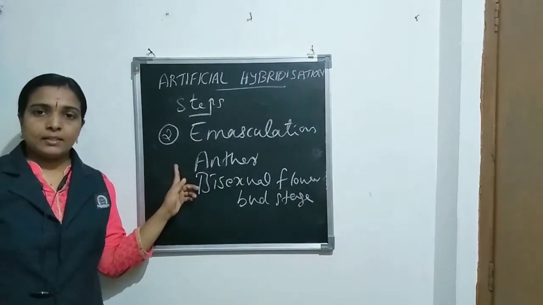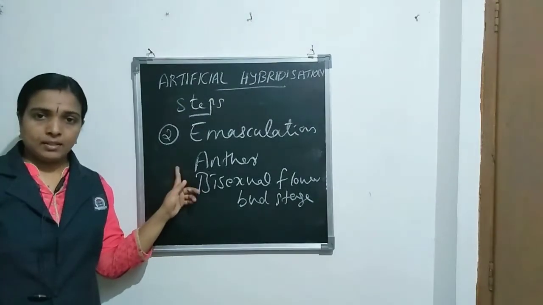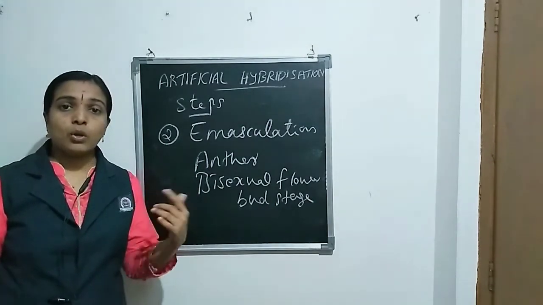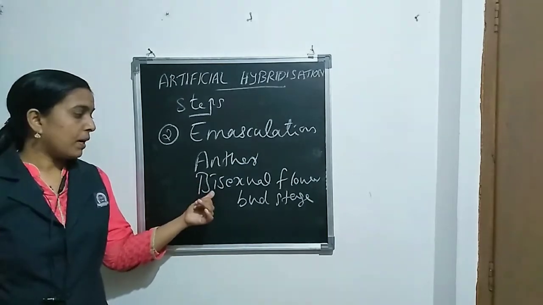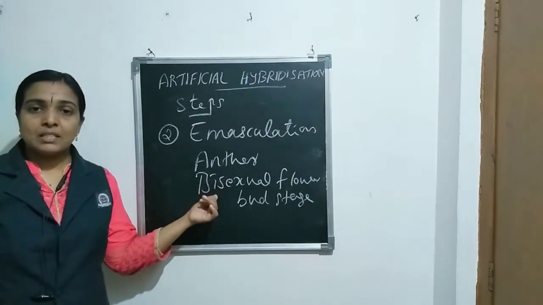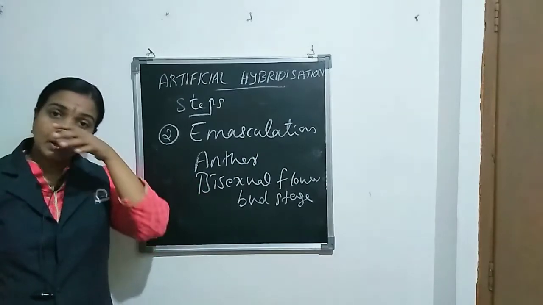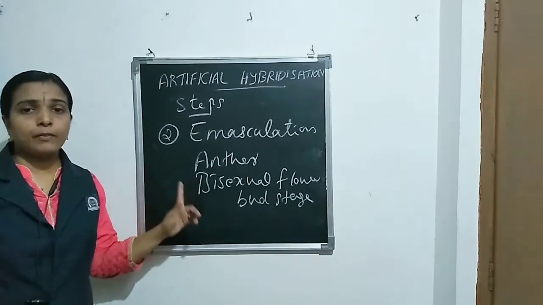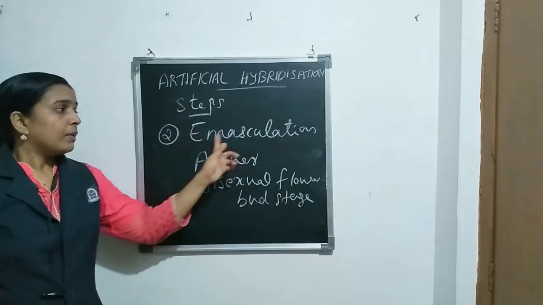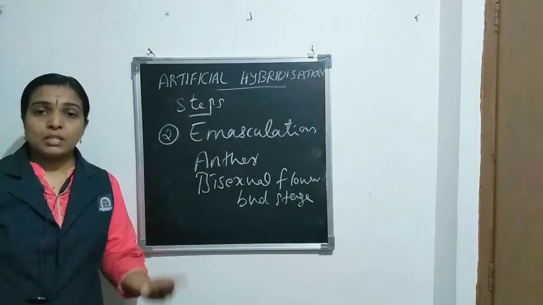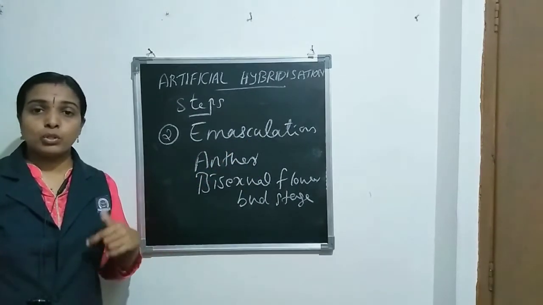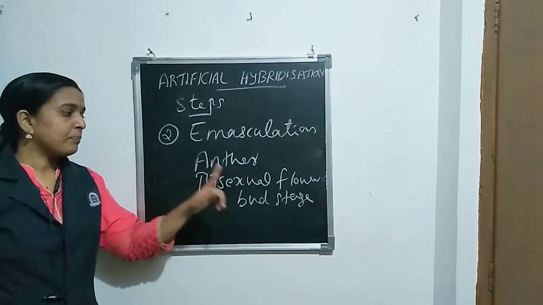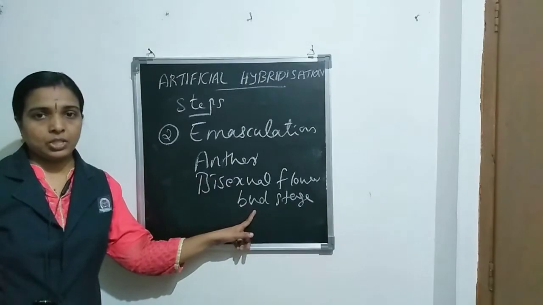Anther. What is an anther? All of you know what an anther is. Anther means male reproductive part. We need to remove the male reproductive part from the bisexual flower. Bisexual flower means a flower having both sexes. That is emasculation: removal of anther from a bisexual flower at bud stage.